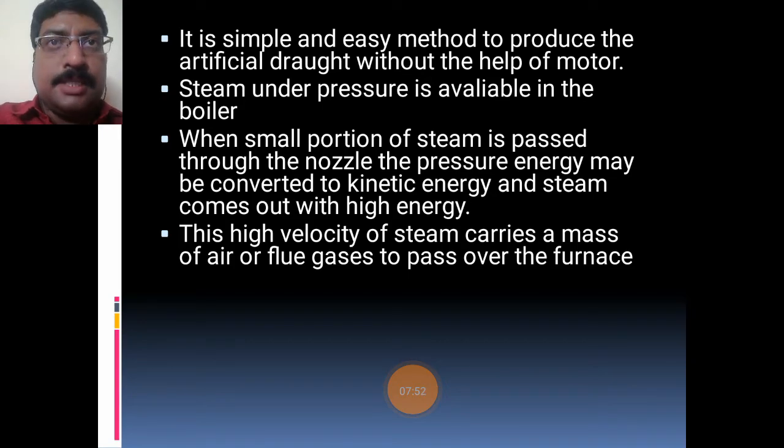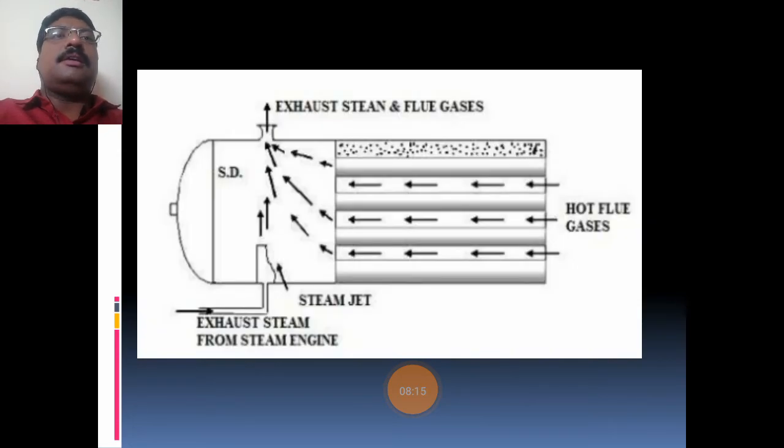The combustion gases will enter into the nozzle and it will be converted into high kinetic energy steam. And this high kinetic energy steam comes out with high energy. Due to this, the high velocity steam carries air and flue gases over the furnace. Okay, so this is an example.